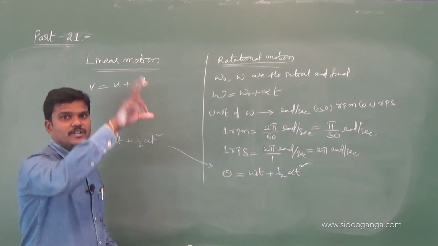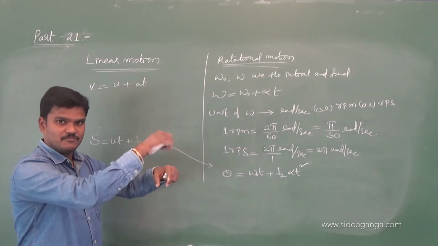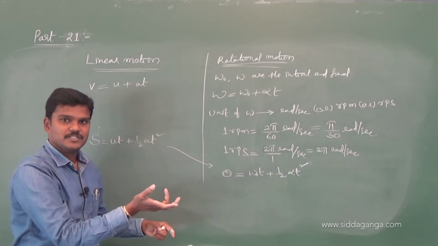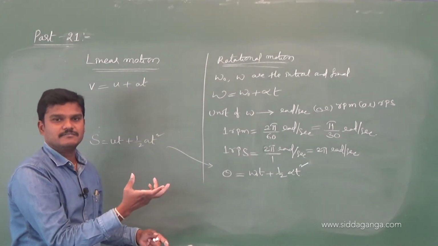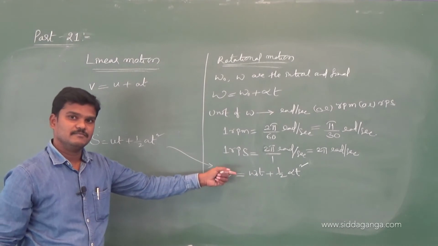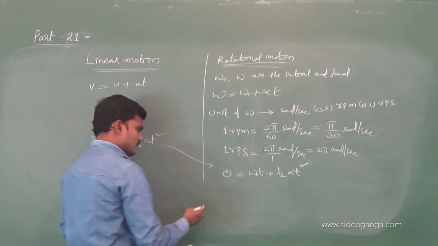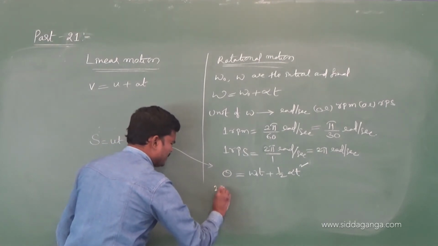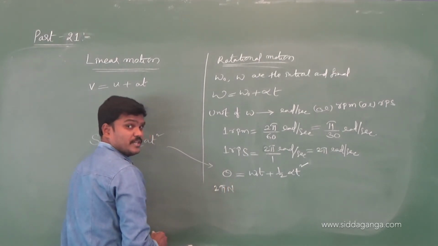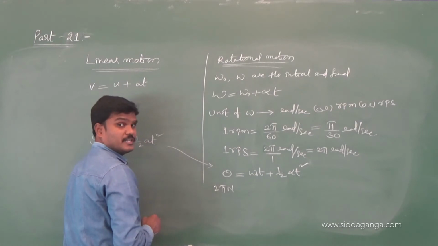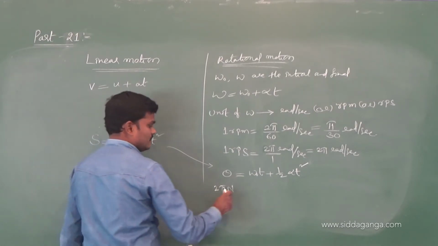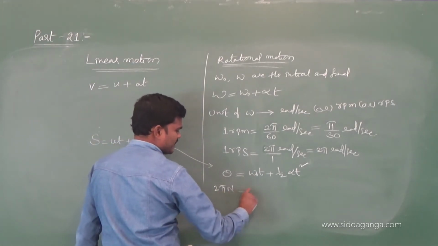A wheel is rolling on something with some angular velocity and some angular acceleration. Let us find how many revolutions it will make. So this theta is nothing but 2 pi n. For one revolution it will be 2 pi radian, so for n revolutions it is 2 pi n.